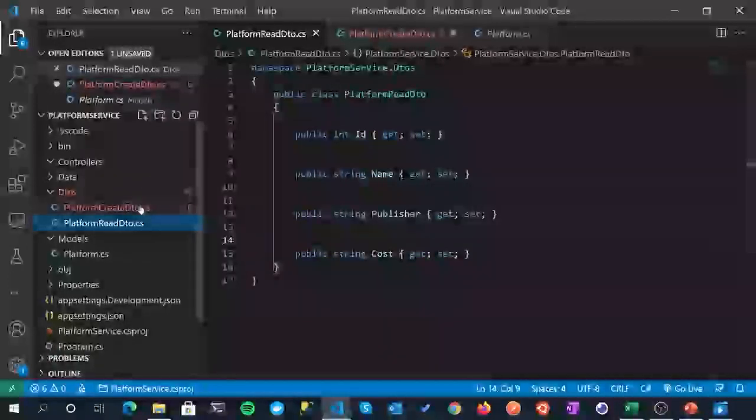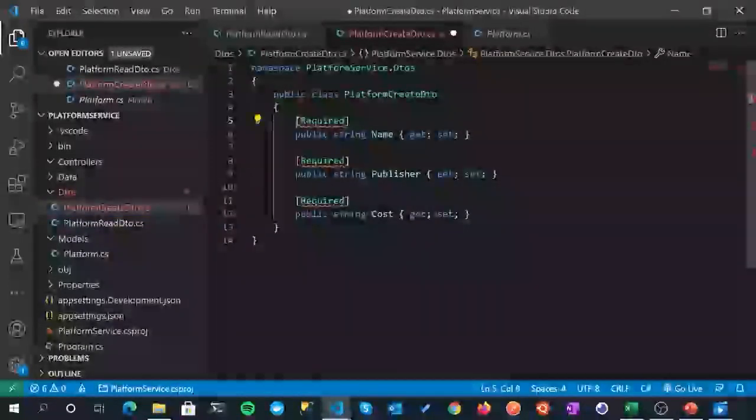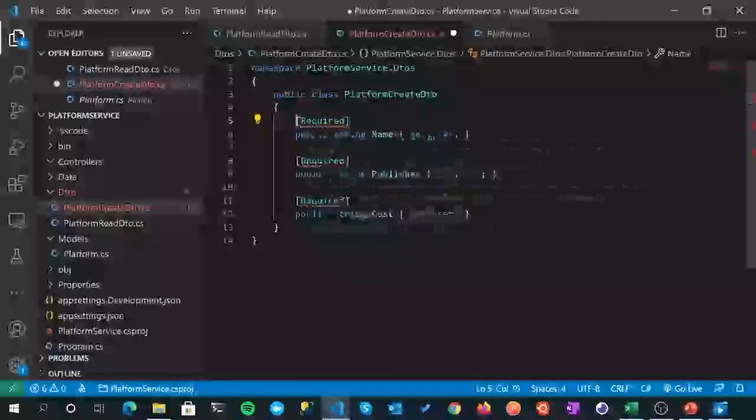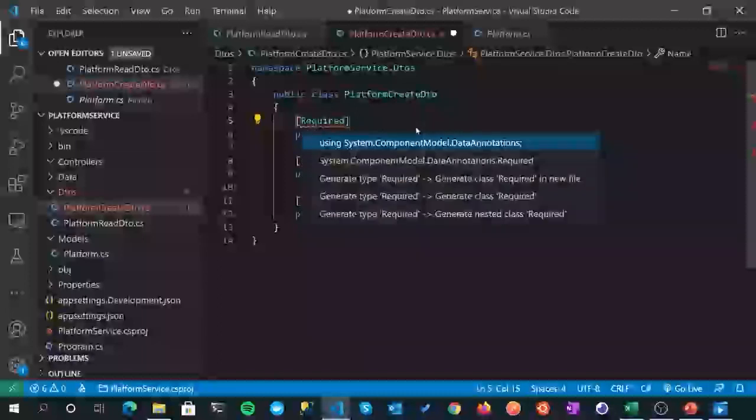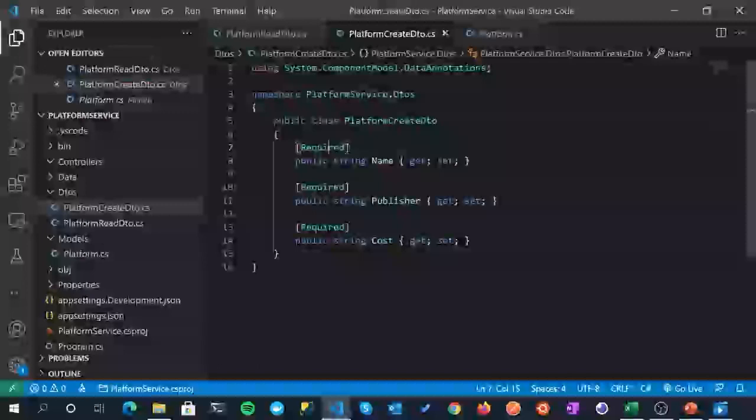For the platform create DTO though, I'm going to leave them in because out of the box .NET does some nice data validation stuff with our controller actions. So if somebody doesn't supply one of these properties when they call our controller, .NET will go back with a nice pre-formatted error condition for us, which is really nice. So that's why I'm going to leave it in this case. So in order to use them, Control period, and we'll bring in this namespace. All right, and that should clear up our errors, and we'll save that off.